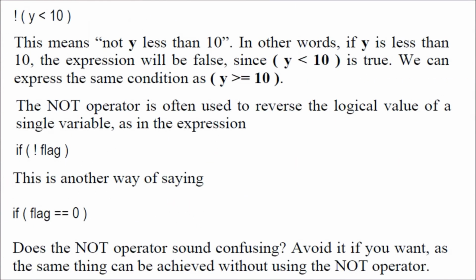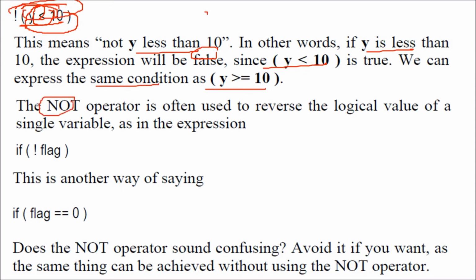First of all, a relational expression: not y less than 10. What we are trying to say is y is less than 10. The expression will be false since this is true. If this is true, not makes it false. So we can express the same condition like this one. Y less than 10 is equivalent to y greater than or equal to 10. So this not operator is used often where we want to reverse the logical value of a single operation.